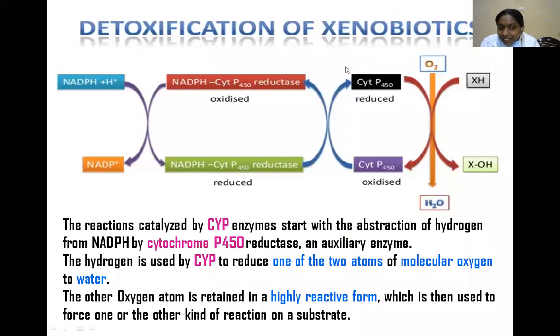Detoxification of xenobiotics. Here, it is mainly catalyzed by the enzyme NADPH cytochrome P450 reductase. So, what does it catalyze? By abstraction of hydrogen. The hydrogen is used in this reaction to reduce one atom of molecular oxygen to water. The other oxygen atom is in a highly reactive form, which is mainly used for another kind of reaction on a substrate.